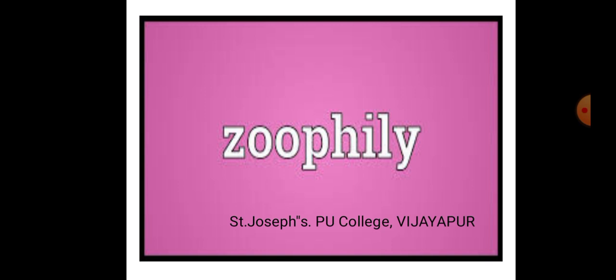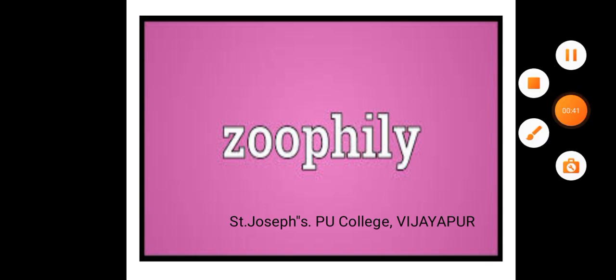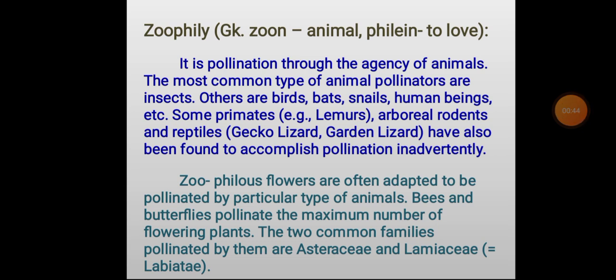which also have biotic agents like insects, birds, bats, snails, etc. Now you can understand the meaning of zoophily. It is the pollination through the agency of animals. The most common type of animal pollinators are insects. Zoophilous flowers are often adapted to be pollinated by a particular type of animals.